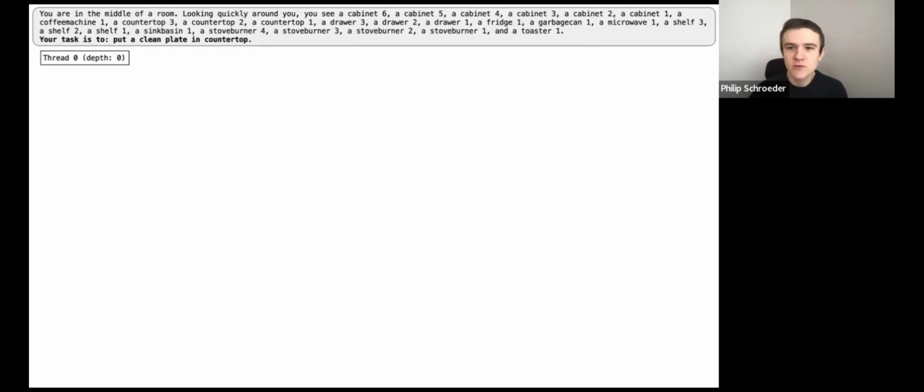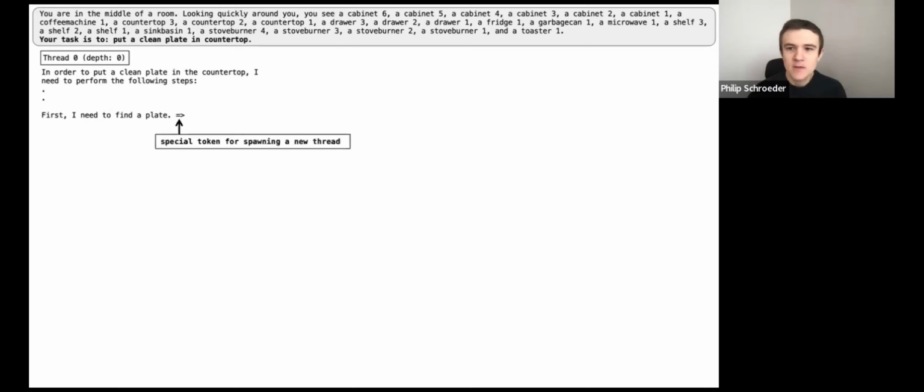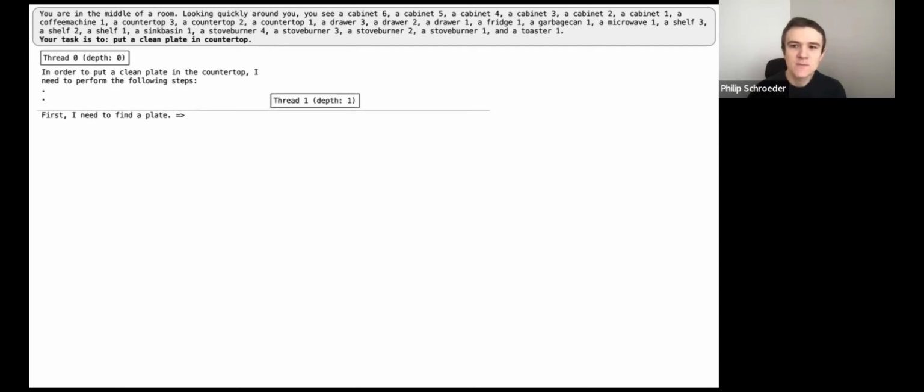The context for thread 0 is the task description. In this thread, the language model starts forming the response by stating that it first needs to find a plate. Now, instead of thread 0 doing the work to find a plate, it spawns a new thread by generating the special token. When a thread generates this token, the thread pauses and a new thread is created. In this case, thread 1 is created.